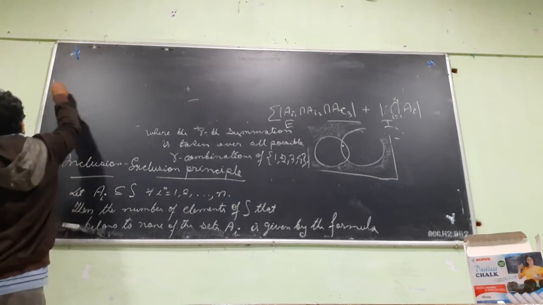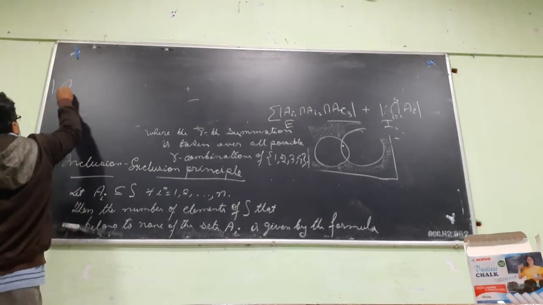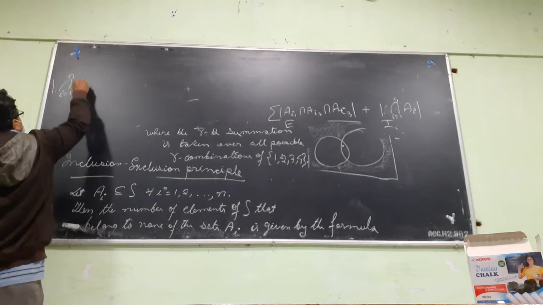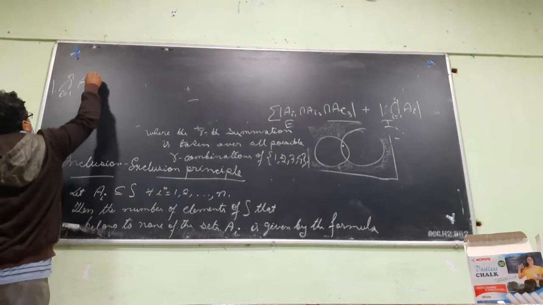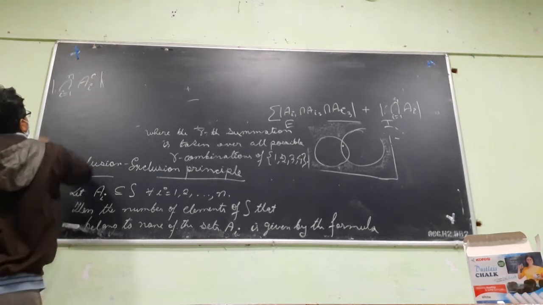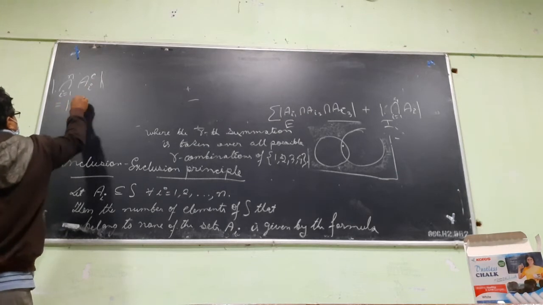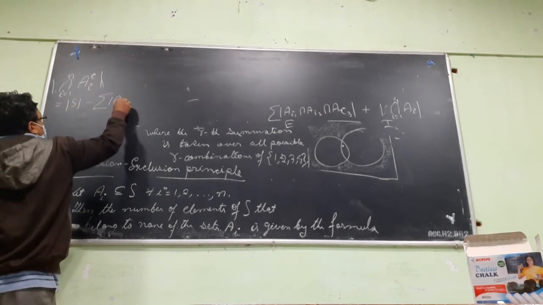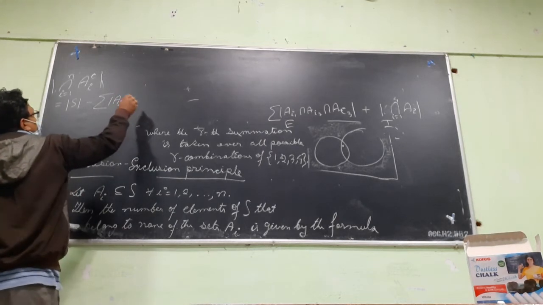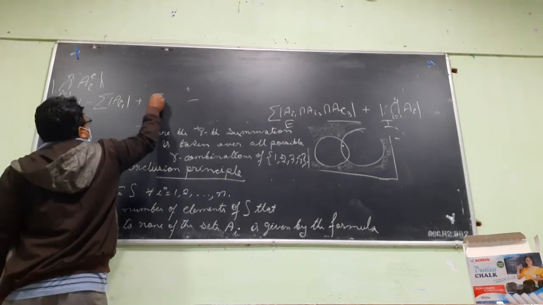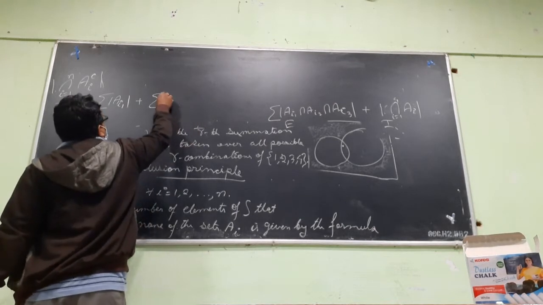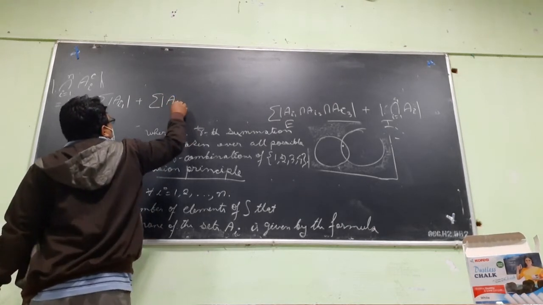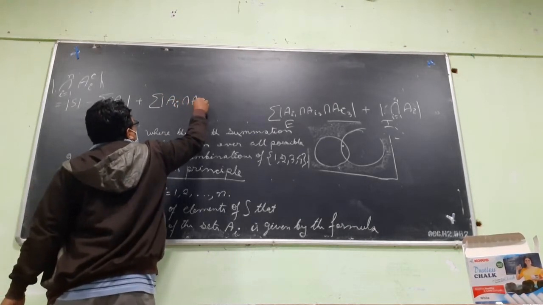That is the number of elements of the intersection, i goes from 1 to n, of Ai complement. This is equal to the number of elements of S minus the summation of the number of elements of Ai1, plus the summation of the number of elements of Ai1 intersection Ai2.